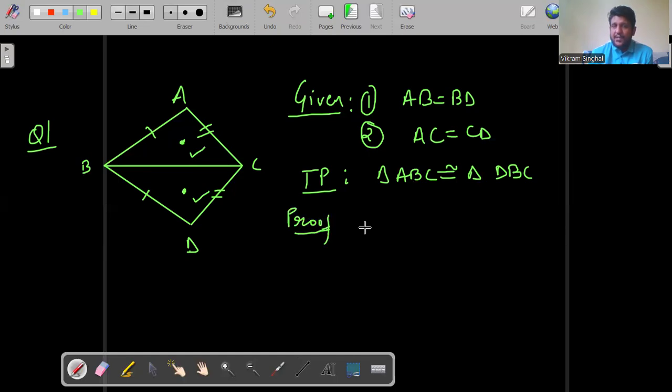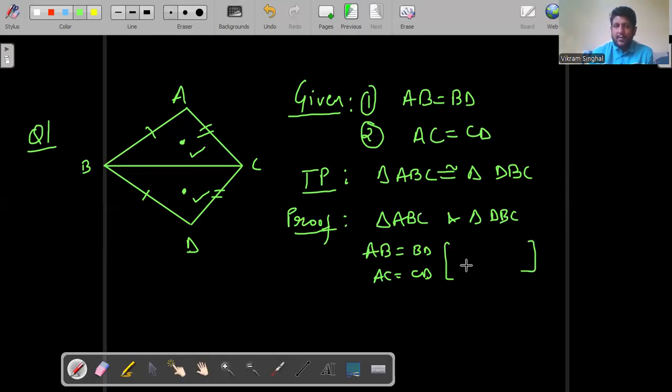So here in the proof, what do I write? First, I write which triangles I am taking. So I'm taking triangle ABC and triangle DBC. I'm considering these two triangles and I'll write AB equals BD and AC equals CD. And I also need to mention in brackets what is the reason behind it. The reason here is that it is already given in the question. And the third, that is BC equals CB. Why? Because it is a common side to both the triangles.